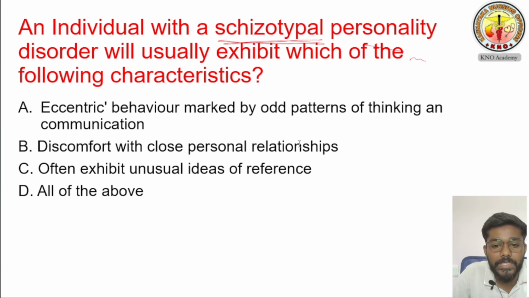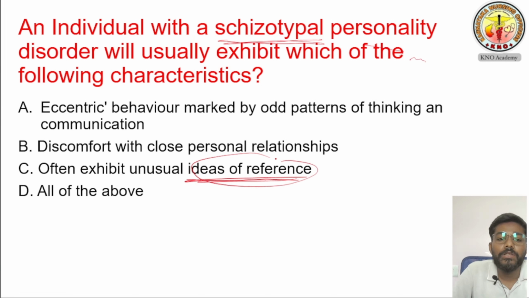Discomfort with a close personal relationship. Yes, there will be discomfort with a close personal relationship, because in schizotypal personality disorder there will be magical thinking. He thinks everything is happening because of me only, and there will be peculiar dress. That's why there will also be discomfort with close relationships. Often exhibit unusual ideas of reference. I have already explained, there will be whispering of voices also. Yes or no? Whispering of voices will be there in his mind. So ideas of reference will also be there. So the answer of this question is answer D.